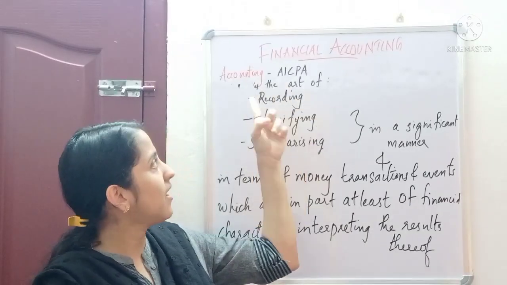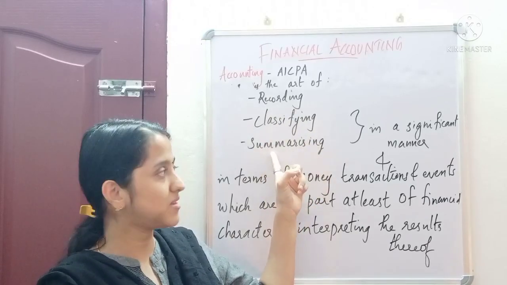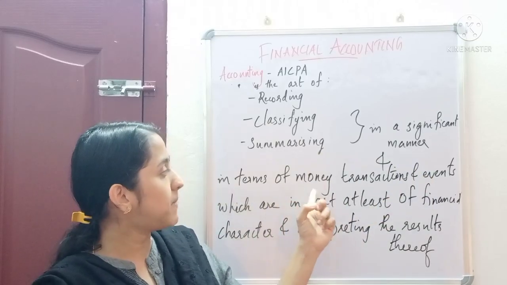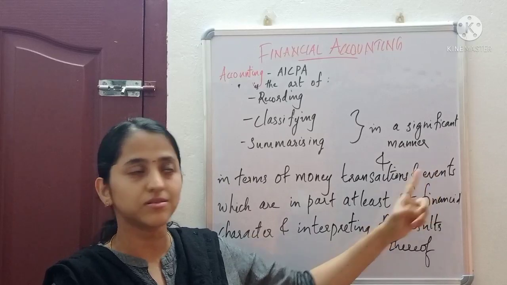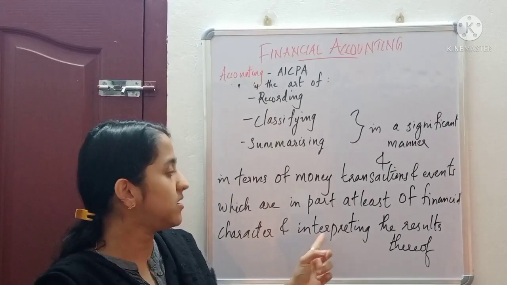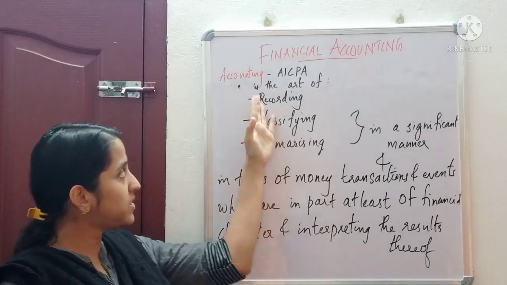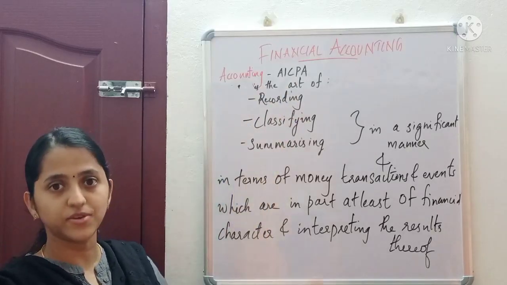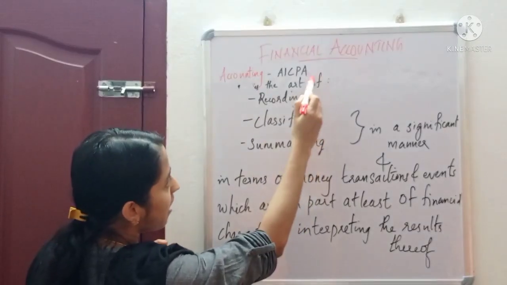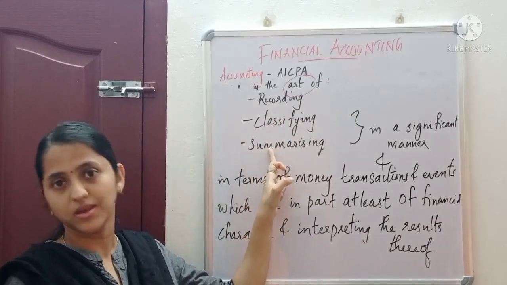According to AICPA, accounting is the art of recording, classifying and summarizing in a significant manner and in terms of money, transactions and events which are in part at least of financial character and interpreting the results thereof. So, the explanation of this definition is that accounting is the art of recording, classifying and summarizing.